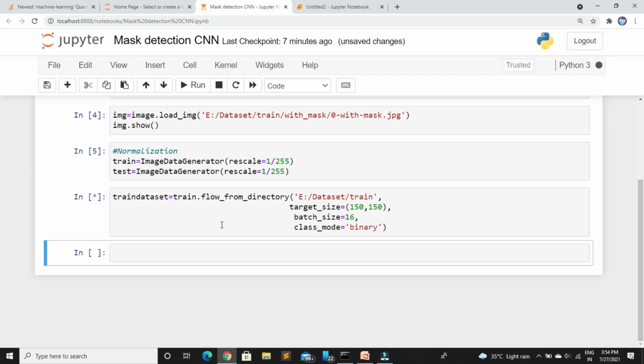Now the last parameter is the class mode. It says how many categories you actually have. In this case we have two labels, that is, data with mask or without mask. So we included the binary class mode here. So this is for the training data set.